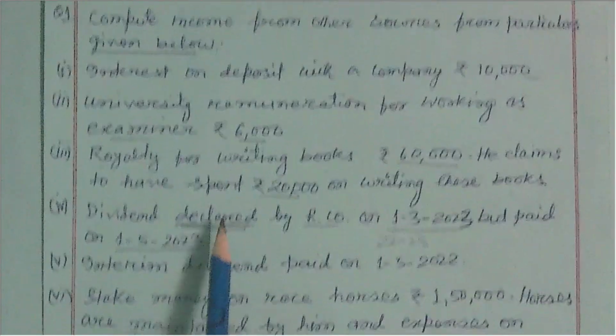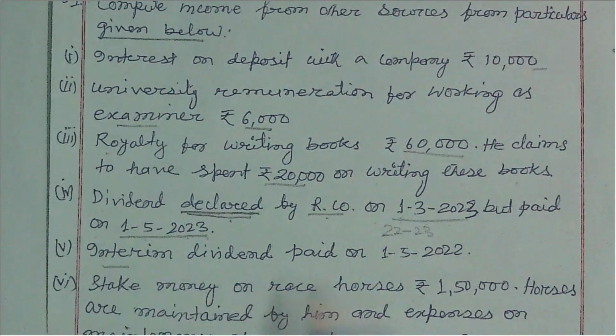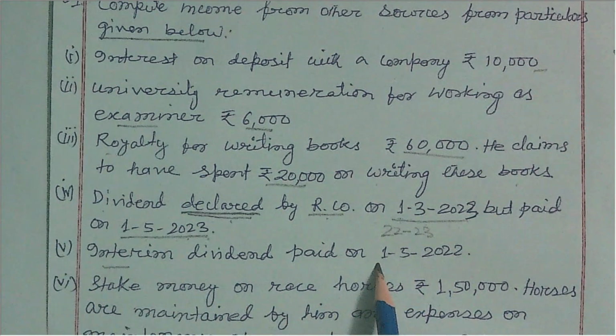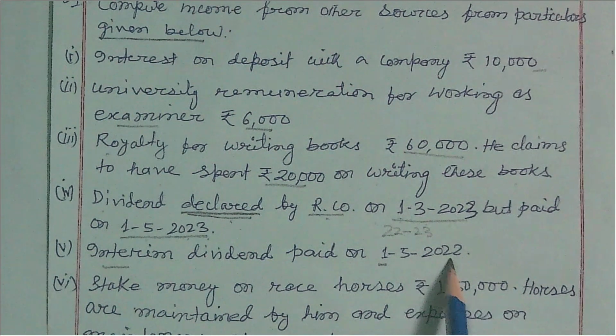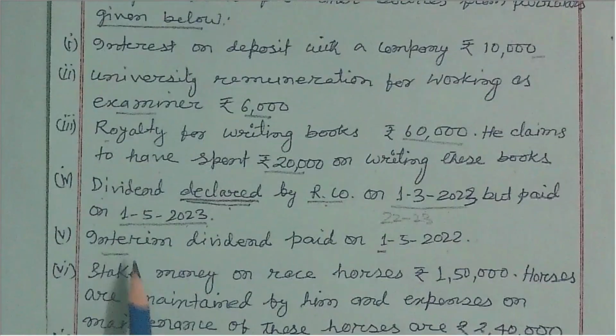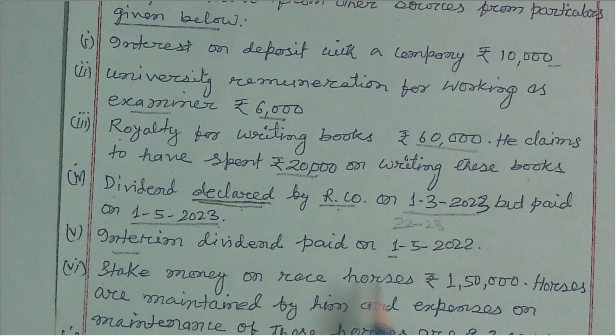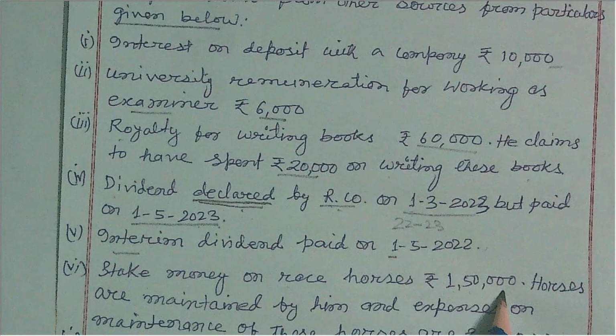Interim dividend is also taxable, paid on 1st May 2022, so it falls within 2022-23 and is taxable. Stake money on race horses is rupees 1,50,000.